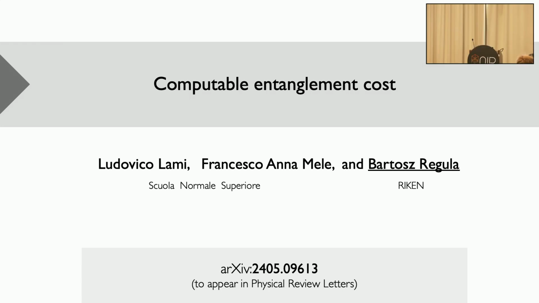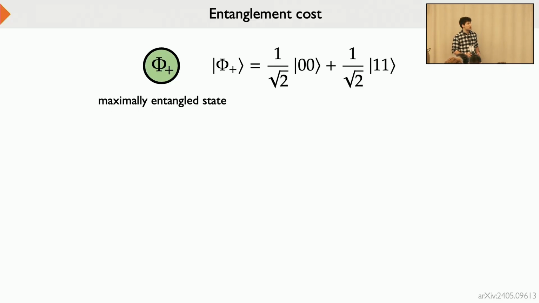So yeah, today I'll be speaking about a joint work with Ludovico Lami and Francesco Mele, and it concerns quantum entanglement, which is something we all know and love. But in many setups, in many algorithms, or in many protocols, entanglement is required in the form of these maximally entangled states. So here's the 2-qubit maximally entangled state, or the EBIT, the EPR pair, the singlet, it has many different names, but that's what is really needed to use entanglement in practice very often.